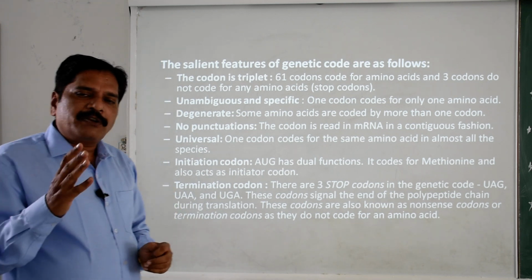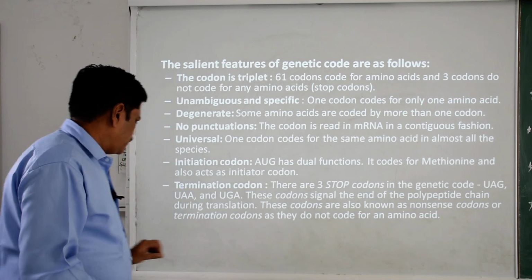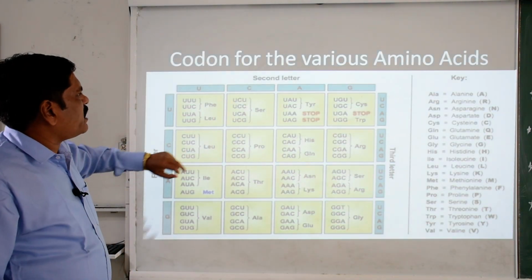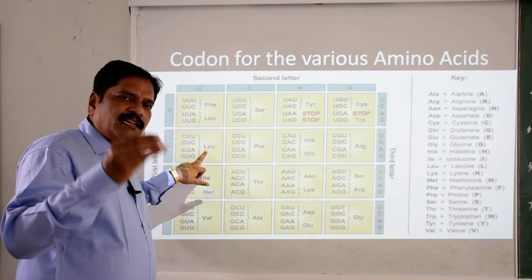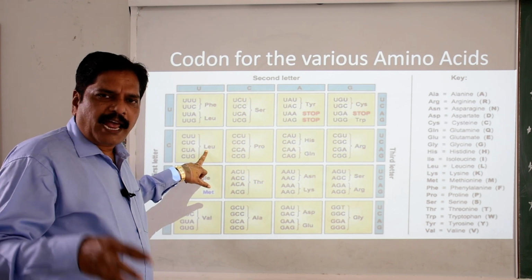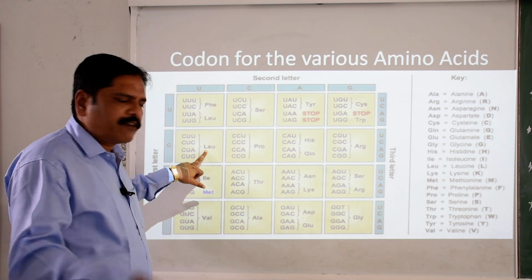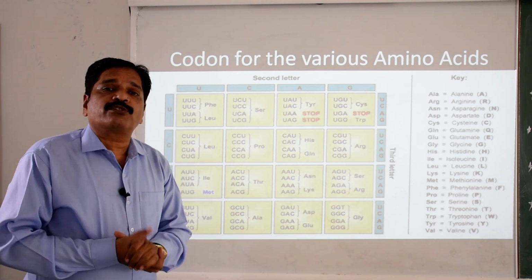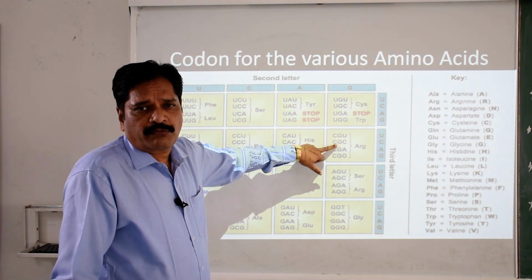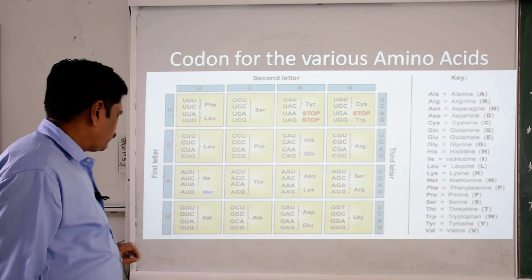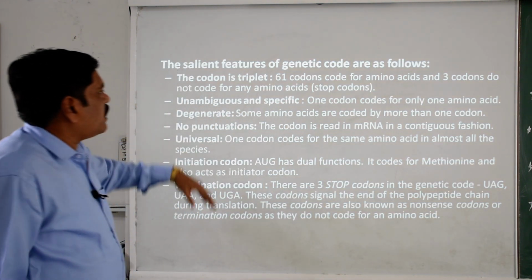Suppose we take CUU: whether it is in amoeba, algae, fungi, bacteria, animals or plants, wherever, it will always produce leucine. Suppose CGC is there, that always synthesizes arginine.